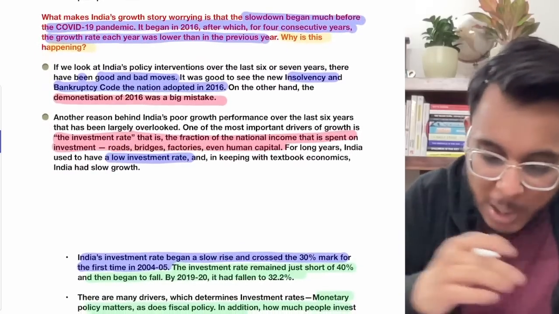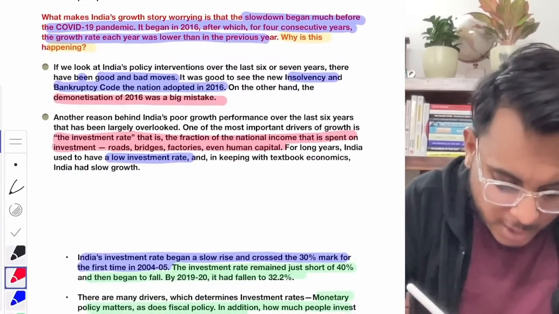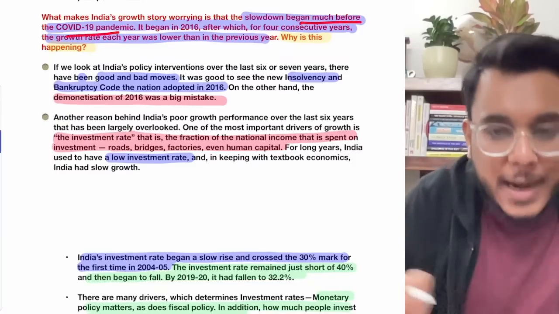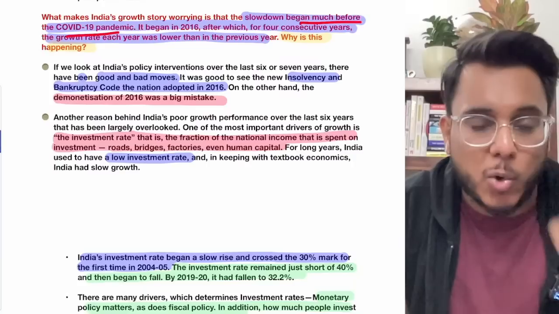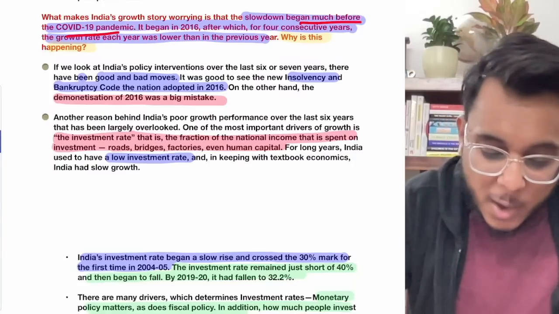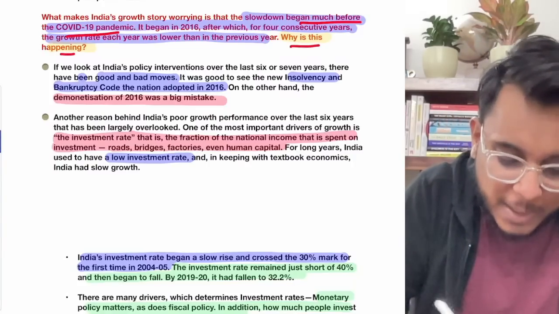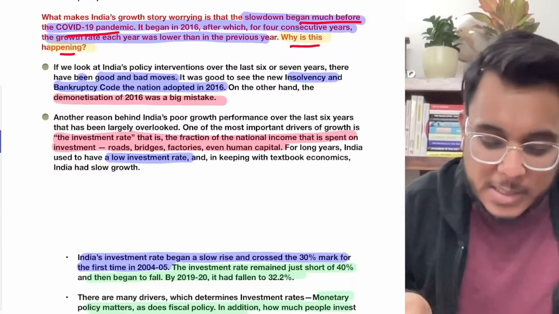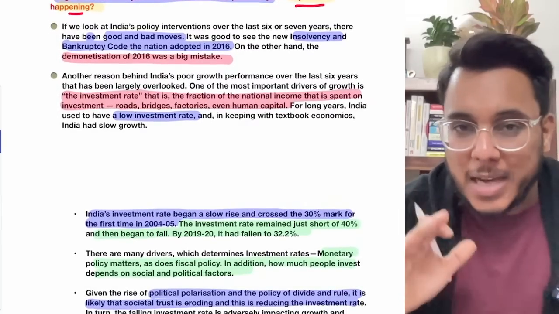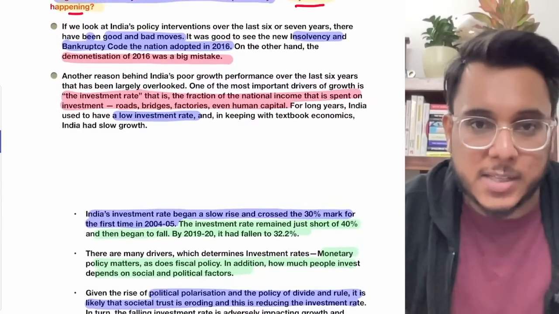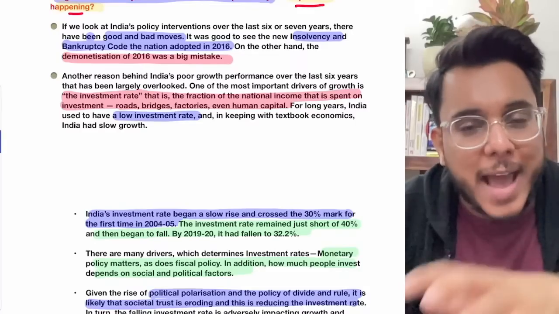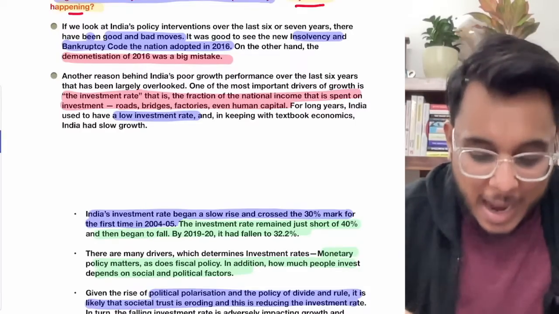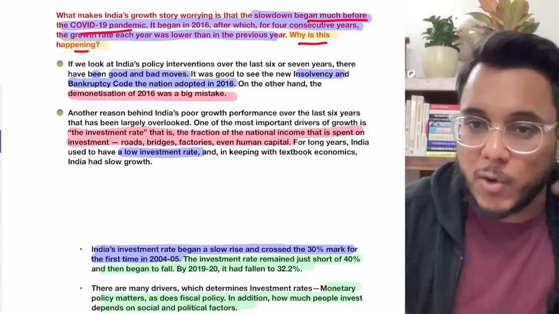Now the article says that the slowdown in the Indian economy started much before the COVID-19 pandemic came. Four years before the COVID-19 pandemic the slowdown began. And why did that slowdown begin? It has provided that there are multiple reasons. In the past 5-6 years, the government has taken both good as well as bad moves at the same time. The good moves are responsible for high growth and the bad moves are responsible for negative growth.